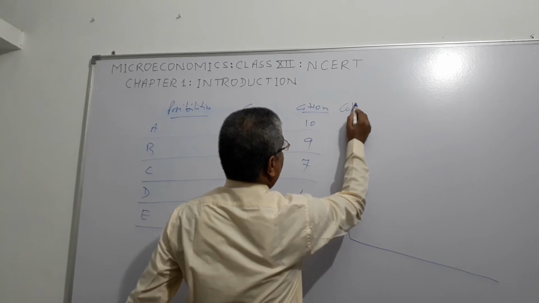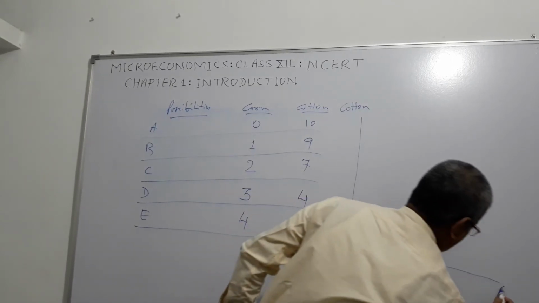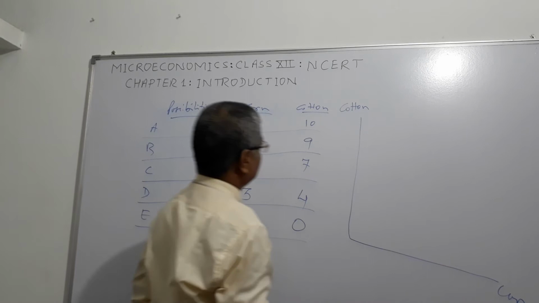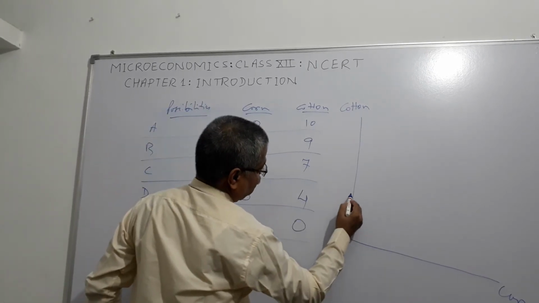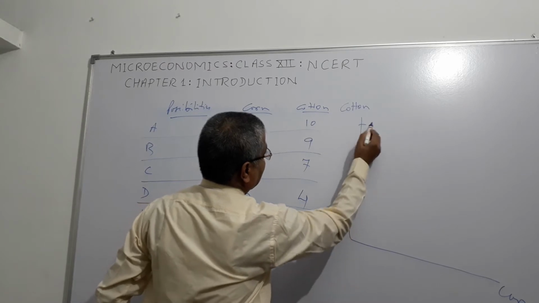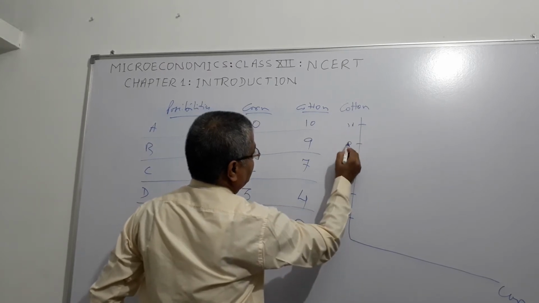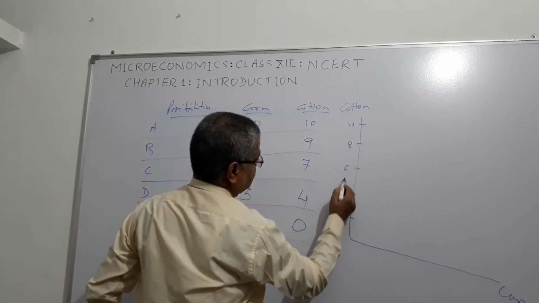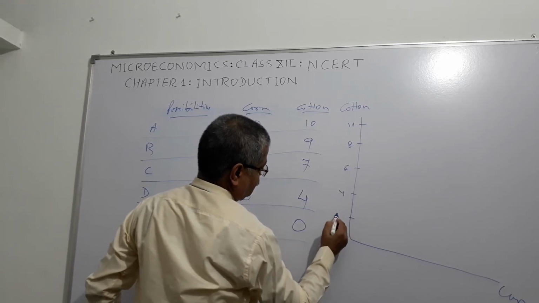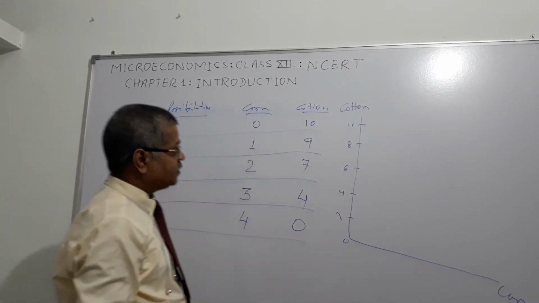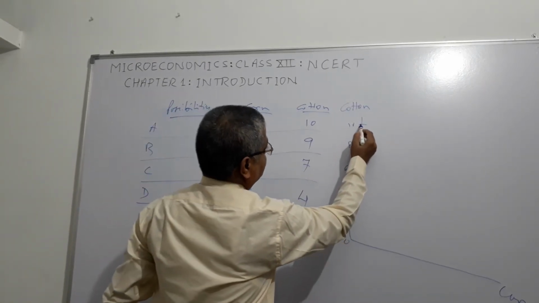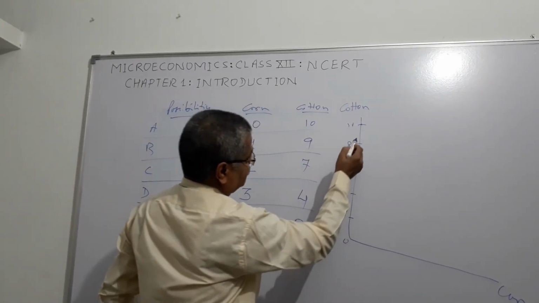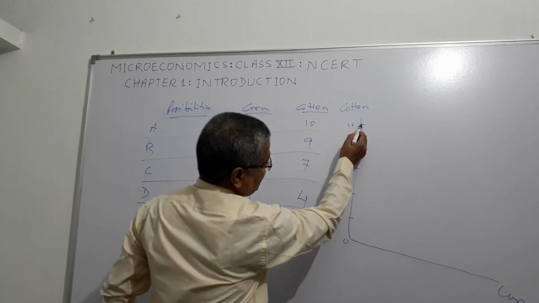Suppose this is cotton, this is corn, right? So if cotton is 10, let us go like this: 10, 8, 6, 4, 2, 0, right? If you are having 10 cotton, you have 0 corn. So the graph goes like this.